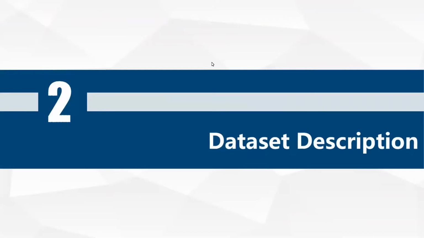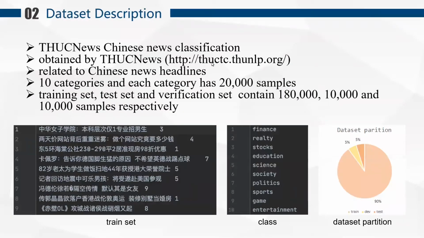The dataset used in this project is obtained from THUCNews, related to Chinese news headlines, and from Sogou News, respectively from GitHub. The dataset includes 10 categories and each category has 20,000 samples. This dataset is divided into training set, test set, and development set, which contain 180,000, 10,000, and 10,000 samples respectively. These 3 datasets are divided as follows.